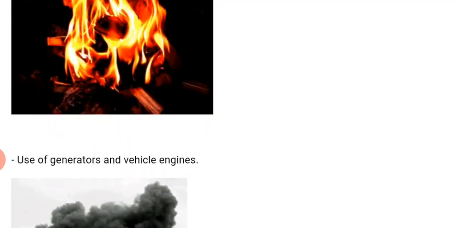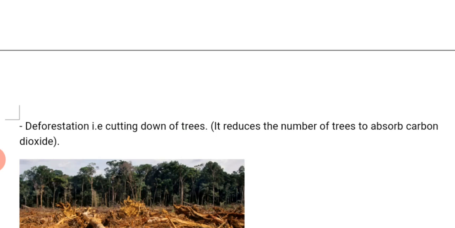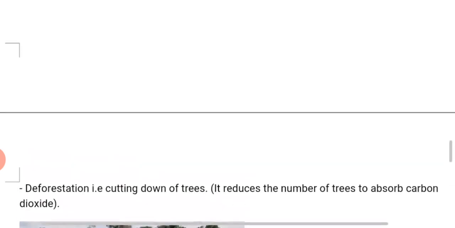The use of generators and vehicle engines. Third one is deforestation, that is cutting down of trees without planting another one. With this, we come to the end of today's lesson. But before we go, let's just go over what we have learned today.